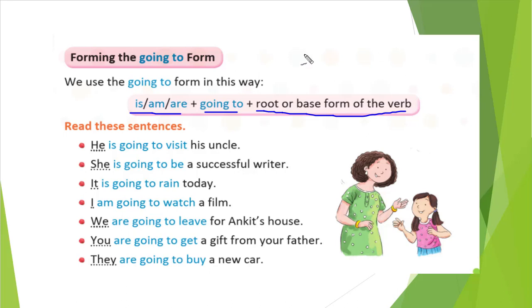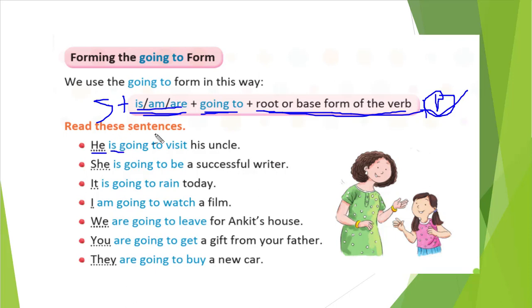First we will write our subject, then is, am or are, then going to, then the root or base form of the verb, and then the object if there is one. You can see here our subject is he, so with he we will use is, right?